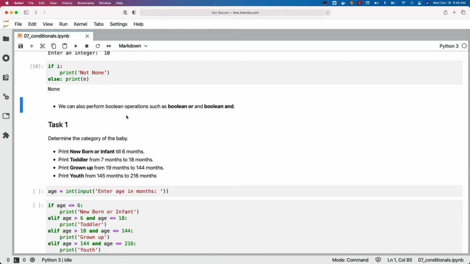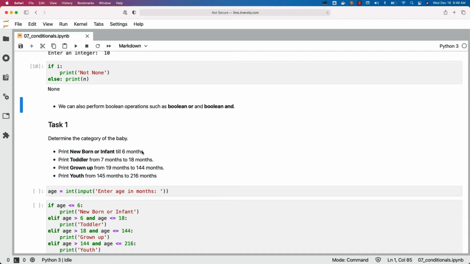As part of conditionals, we also perform Boolean operations such as Boolean OR and Boolean AND. Let's perform a few tasks to understand more about how Boolean OR and Boolean AND can be implemented using Python as part of the conditionals. The first one is to take the age of the baby and determine the category of the baby from the age perspective. The categories are newborn or infant, toddler, grown-up, or youth.